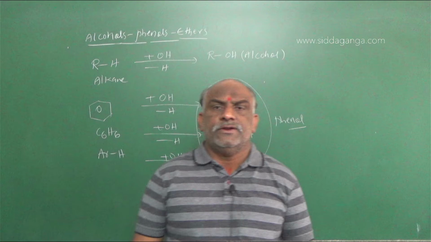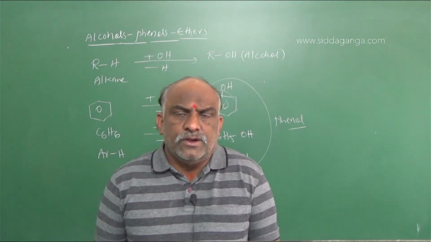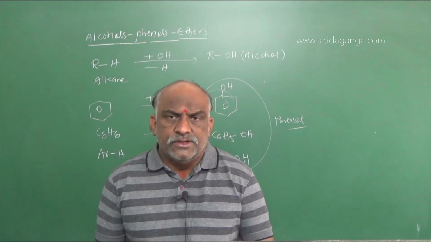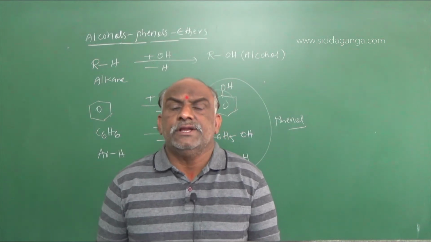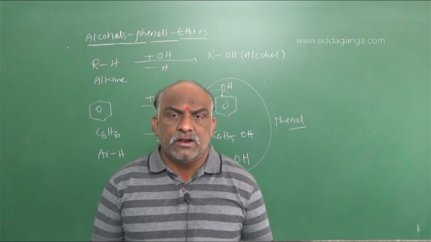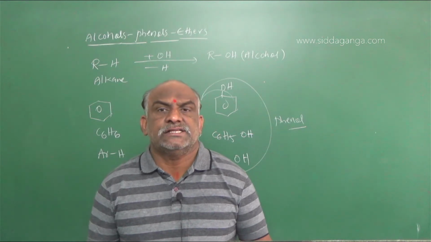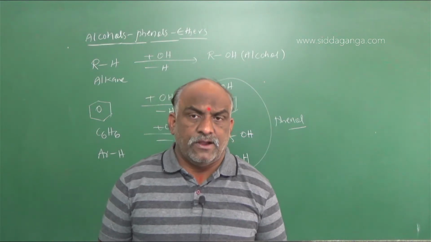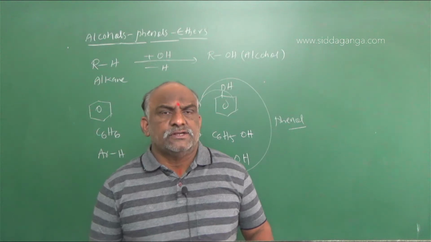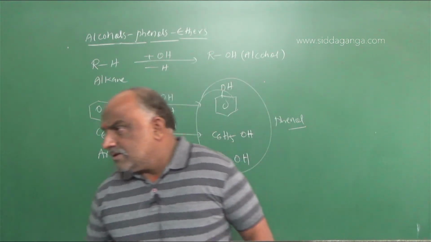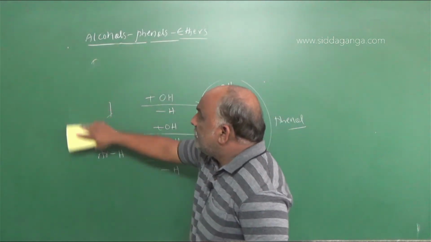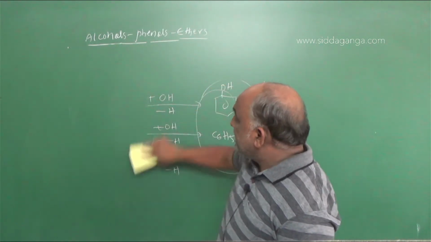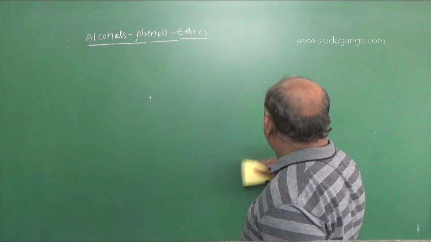So removal of hydrogen from alkane, substituting OH in the position of hydrogen, leads to the formation of alcohols as well as phenols. So here is the general introduction regarding alcohols and phenols. After completion of alcohols and phenols, we should go with the ethers. That is the next one.